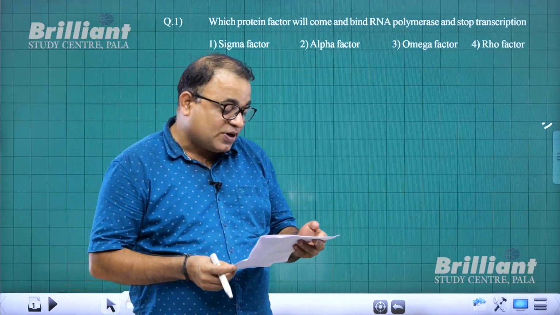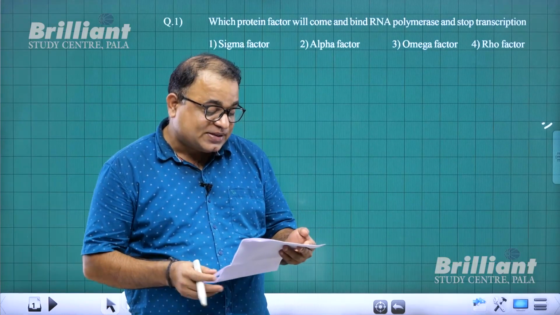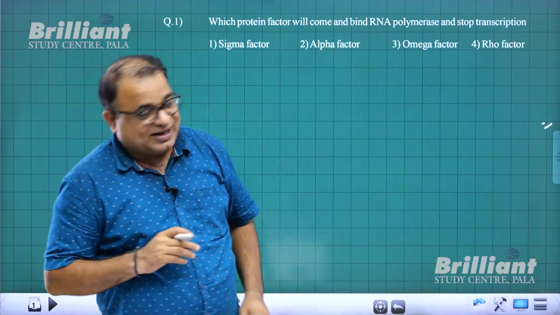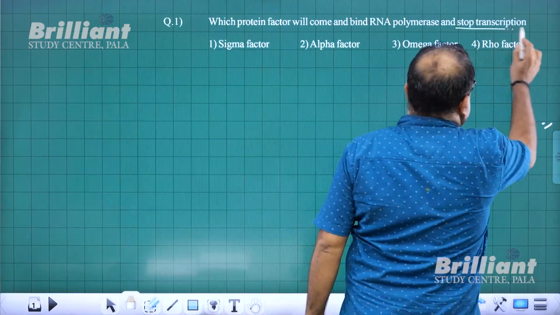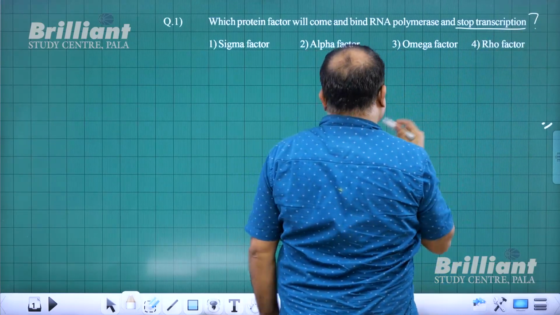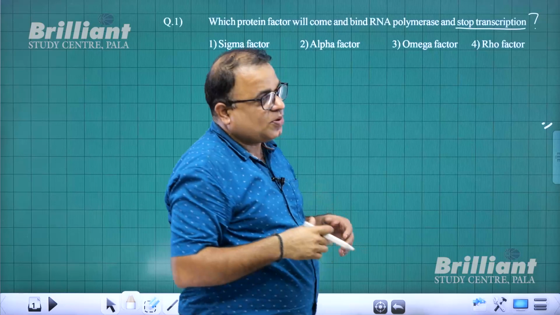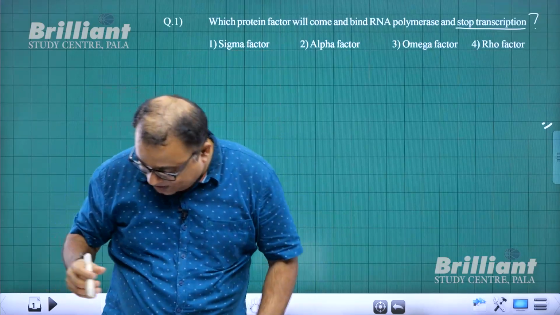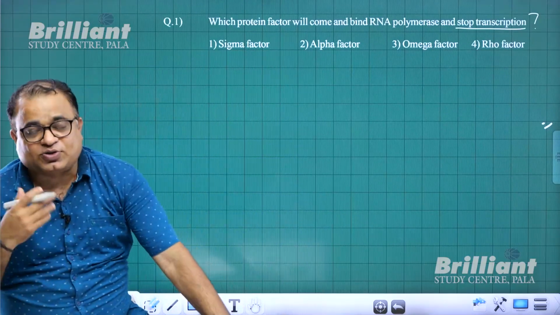Question number 1: which protein factor will come and bind to RNA polymerase and stop transcription? That is, stop transcription. So you know that we have to focus on prokaryotes, as per our syllabus.